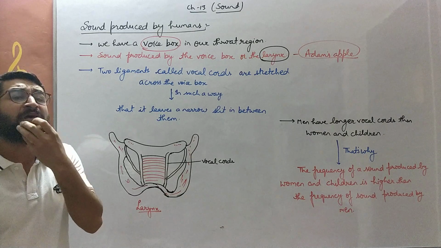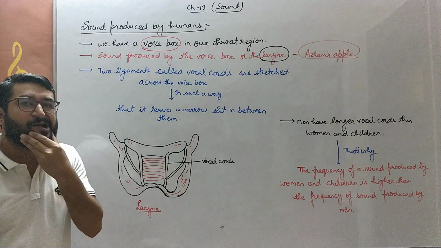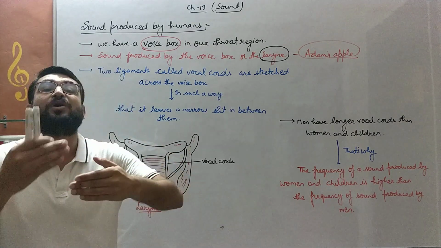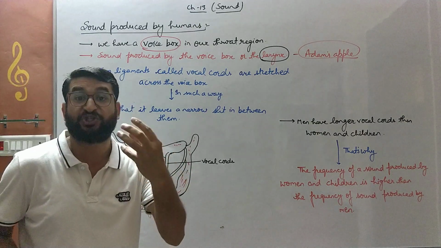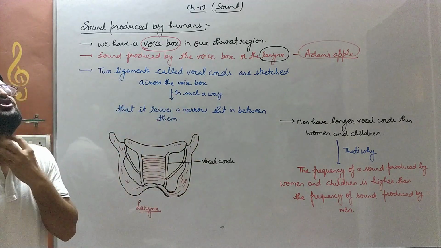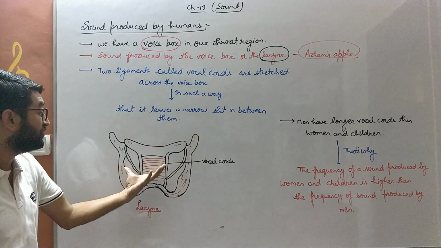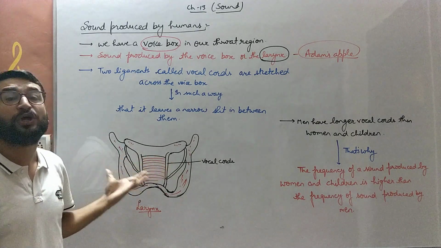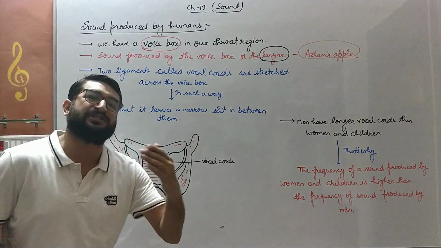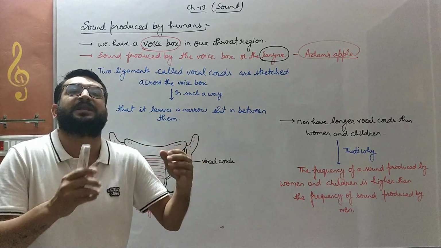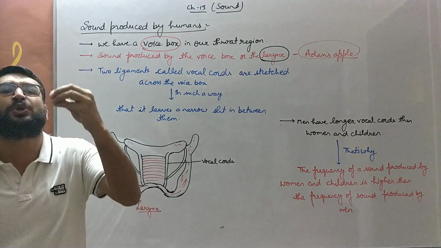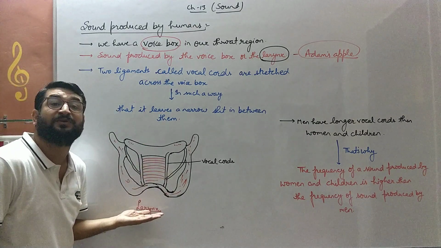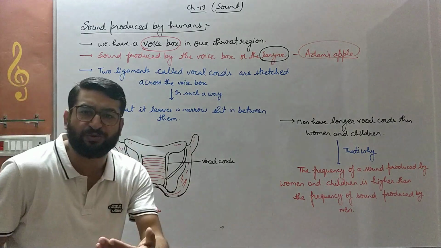Then, bache, we use our lower jaw, our tongue, and our lips to make the words, which is known as phonation, speech. And those vibrations coming out of the larynx, the vocal cords, are converted into the sound of a particular word known to you. So that's how sound is produced by human beings. I'm explaining it again to you, bacho.